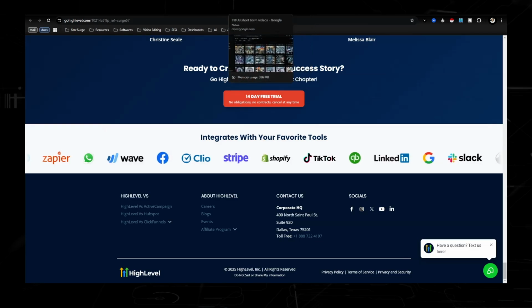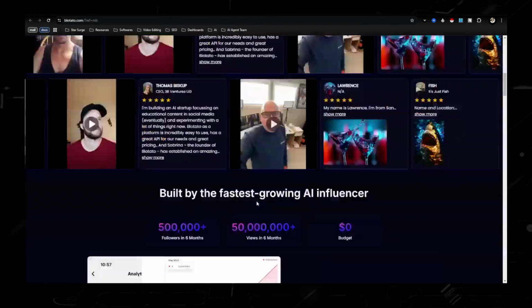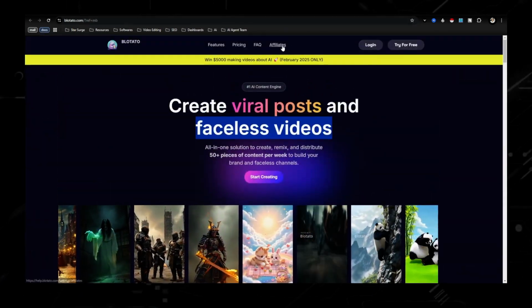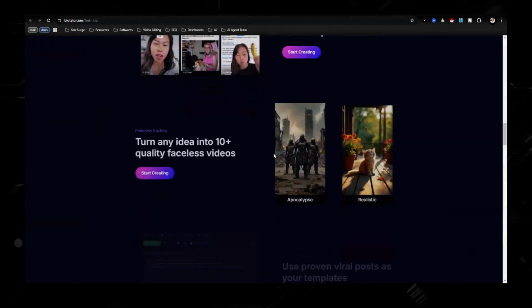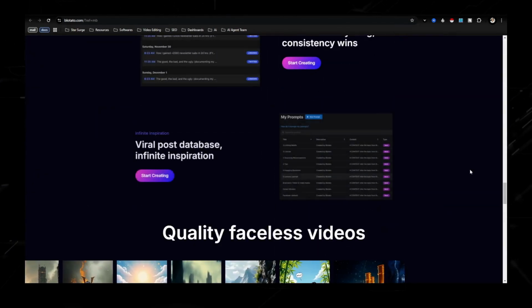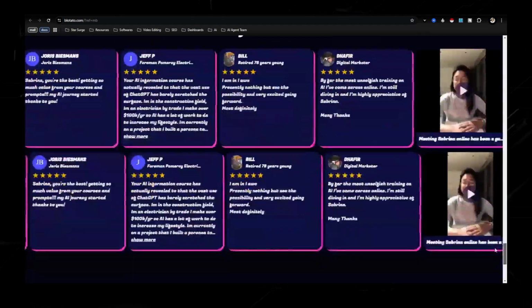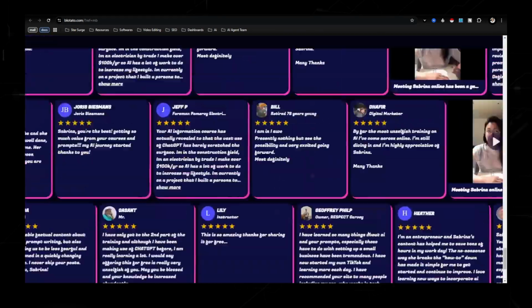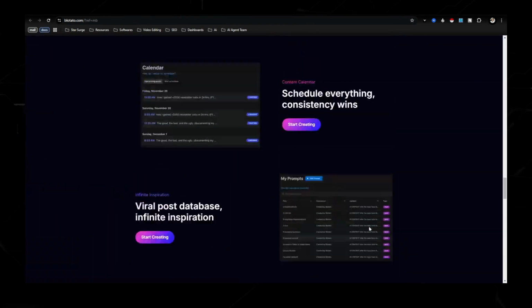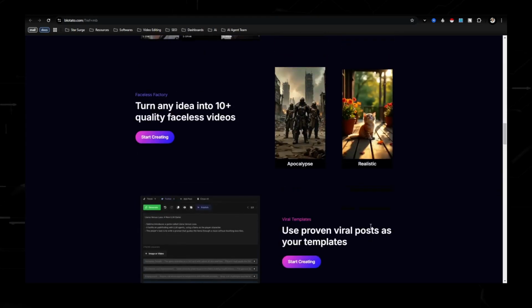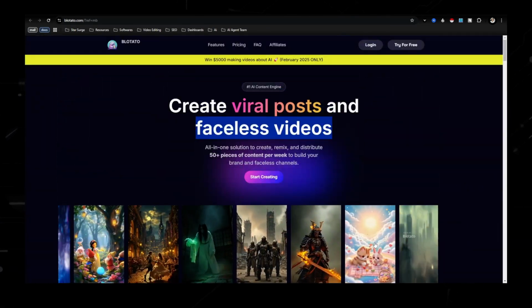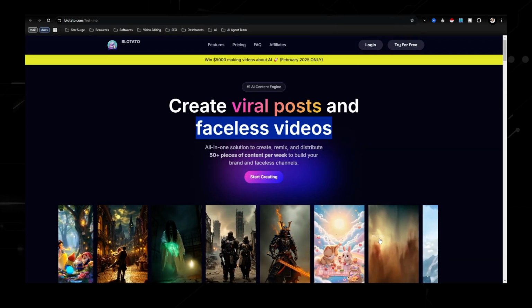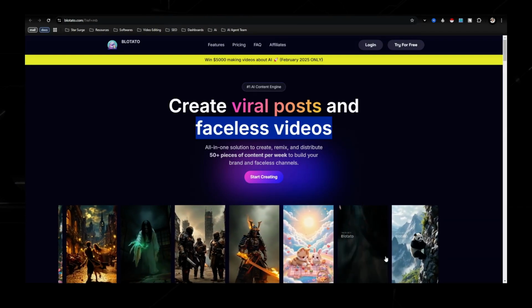Now you're able to become an affiliate of Blotato, but as you can see right here, it's at the very top in the header. If you can't find a place to become an affiliate, they obviously aren't allowing affiliates, because if they want you to become an affiliate, they would make it known on their website, because that is free marketing for them, having someone promote their product for only about a 30 to maybe 40% commission.